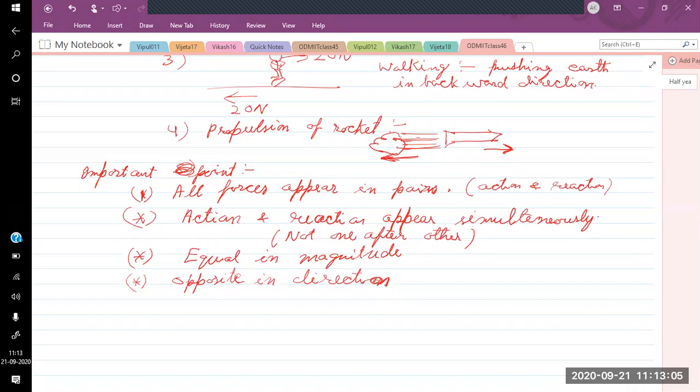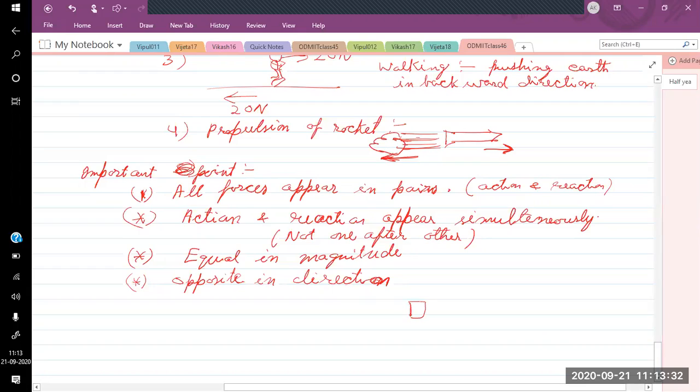It is not a compulsory criterion, we can say. See, this is the criteria, but two forces satisfying these two relations may not be action reaction pairs. They may be acting on two different objects. They may be unrelated, but their magnitudes are equal and directions are opposite. We can have those forces.